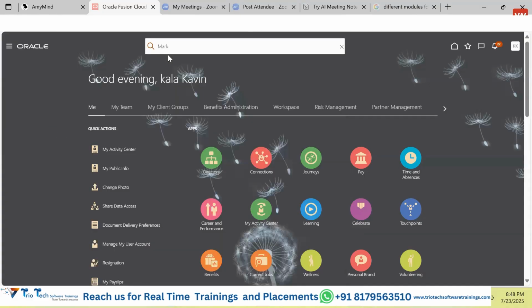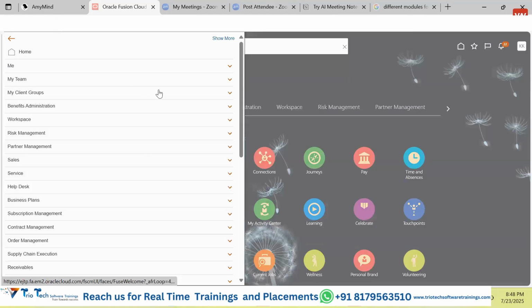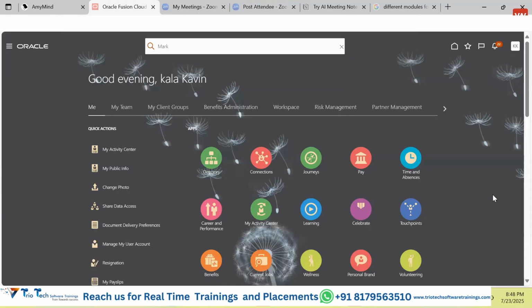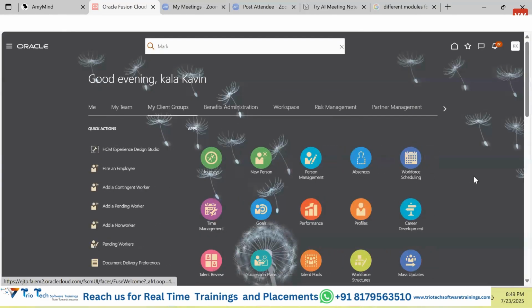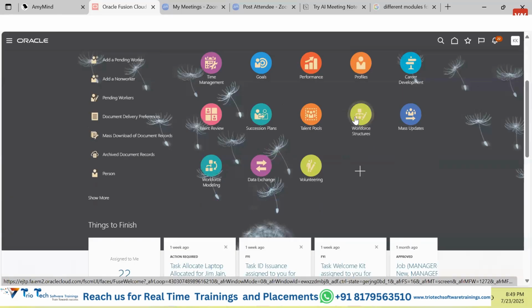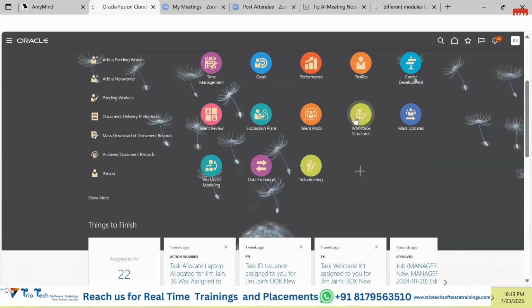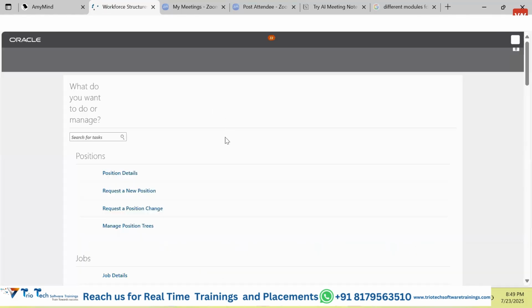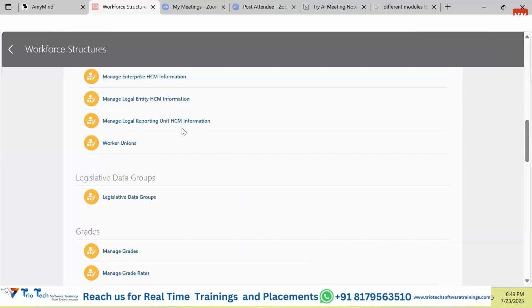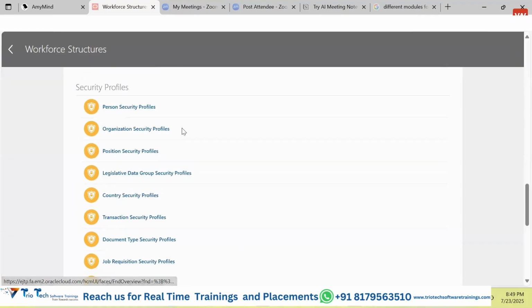Now, guys, what has happened? Most of the things that you are able to see here are also available here. Okay, so there are two different ways that you can access. Suppose we want to go and search for some work structures. If we click onto my client group and scroll down, there is something called work structure. If we click onto this, we have this page called work structure, which will list down all the work structures in the Fusion HCM application.